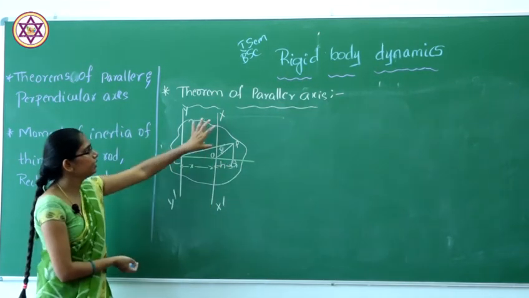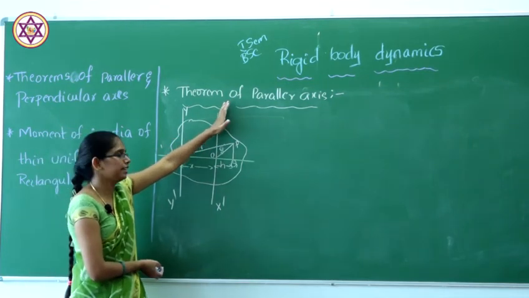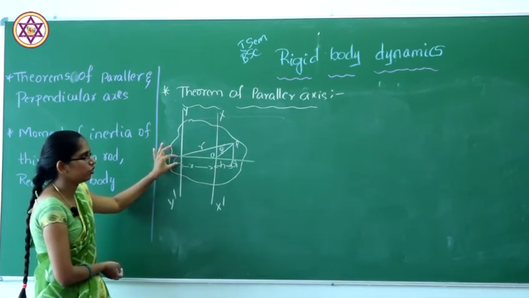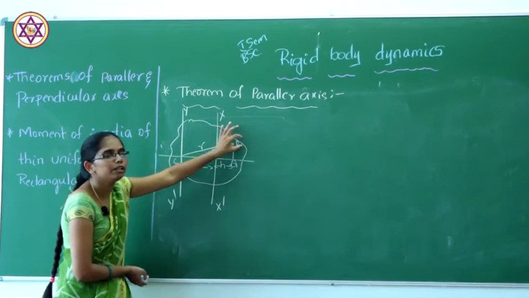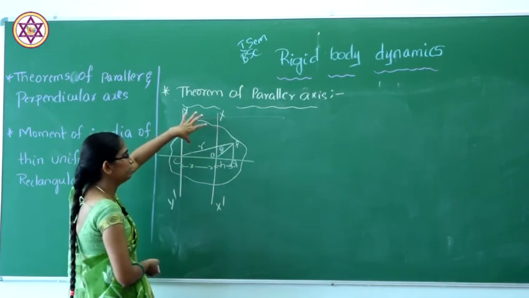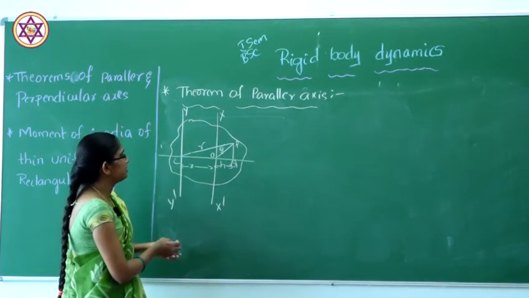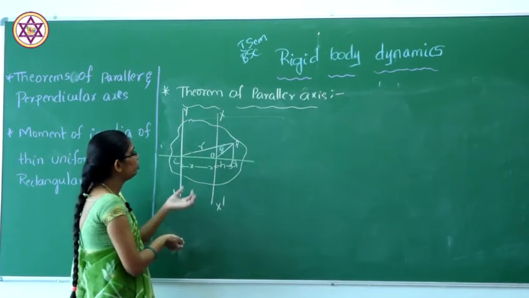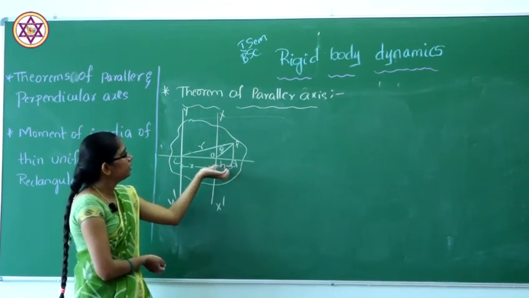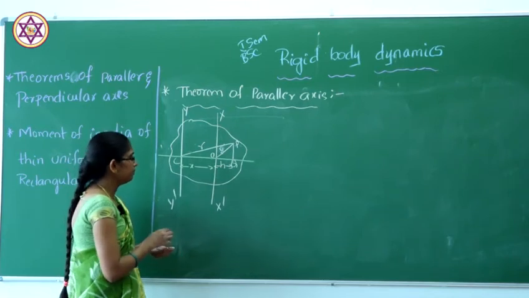Okay. So here I will consider a rigid body and two parallel axes x dash and y dash. C will be the center of mass and P will be a point on the rigid body. The distance from the center C to the point P will be R, and the distance from O to P will be y, and the distance between the two parallel axes will be x, and the distance from O to Q will be h. Let us prove the theorem.